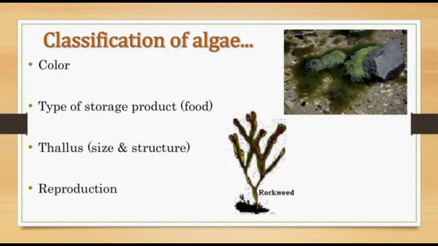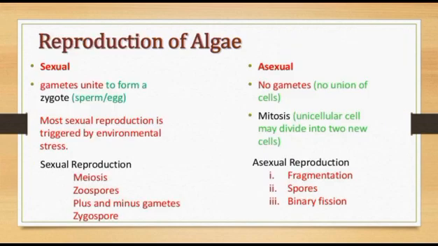Next, classification of algae, in which we have to study color, types of storage product, thallus size and structure, and reproduction. Reproduction of algae: there are two ways of reproduction in algae. First is sexual reproduction, and second is asexual reproduction. In sexual reproduction, gametes unite to form a zygote, that is sperm and egg unite. Most sexual reproduction is triggered by environmental stress. It involves meiosis, zoospores, plus and minus gametes, and zygospores.